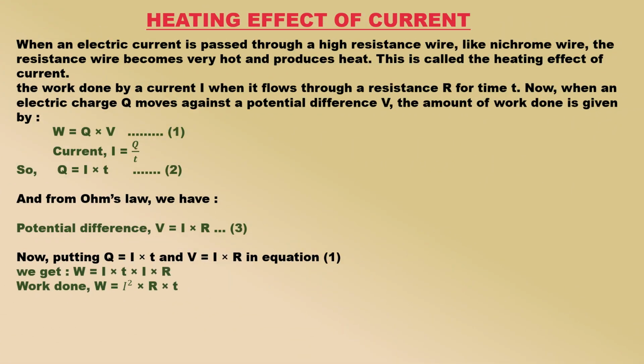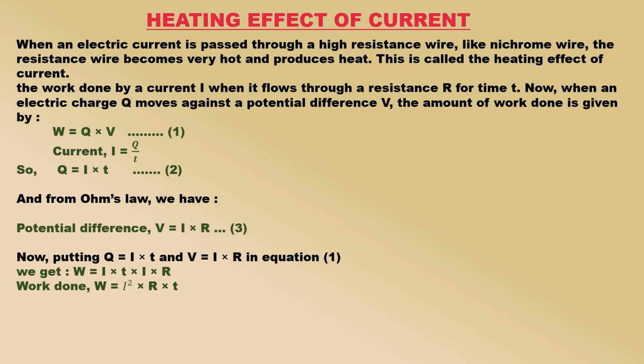Heating effect of current. When an electric current is passed through a high resistance wire, like nichrome wire, the resistance wire becomes very hot and produces heat. This is called the heating effect of current. The heating effect of current is obtained by the transformation of electrical energy into heat energy. We will now derive a formula for calculating the heat produced when an electric current flows through a resistance wire.